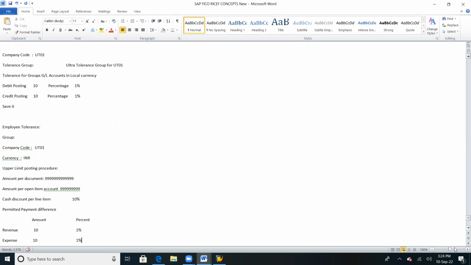So here there is one more column. First you write it down. I'll explain this cash discount adjusted to. There is one more option after percentage: cash discount adjusted to. Just write it down completely.